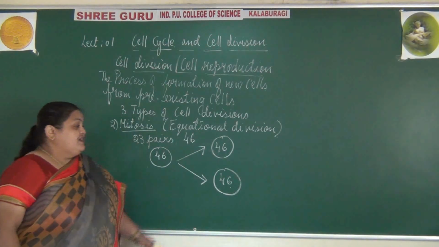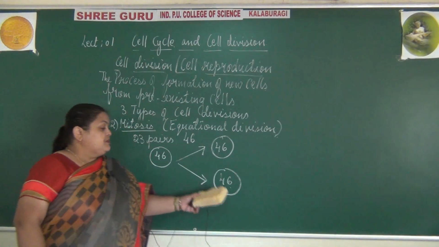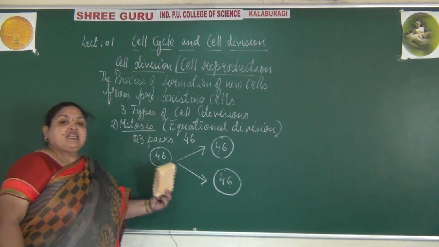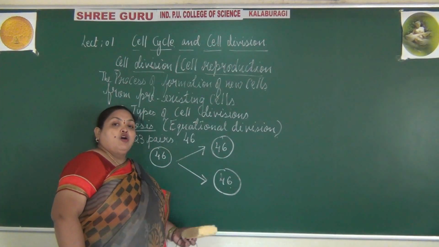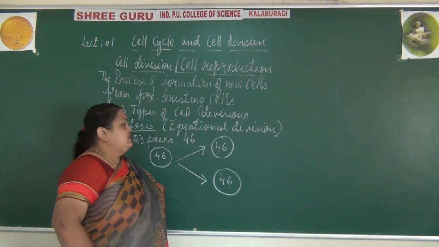That is, the genetic makeup and the number of chromosomes are similar to the parent cell. There is equal distribution of chromosomes from the mother cell to the daughter cells.